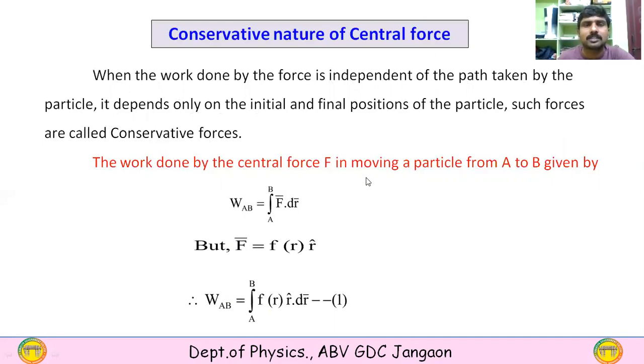So the work done by the central force F in moving a particle from A to B is given by W_AB is equal to the integral from A to B of F bar dot dr bar, where F bar can be written as F(r) r cap. So W_AB is equal to the integral from A to B of F(r) r cap dot dr. This is equation number 1, and you should keep it in mind.